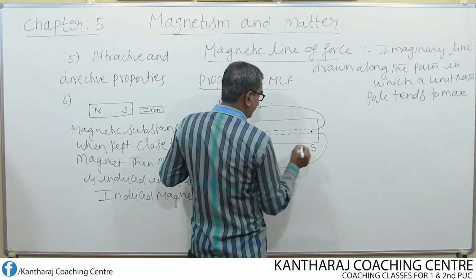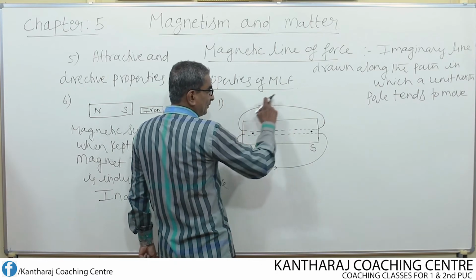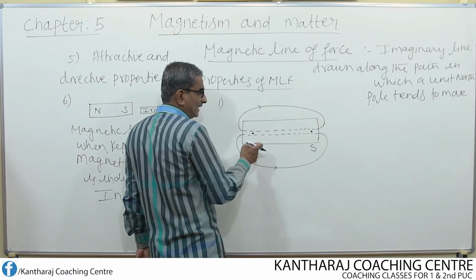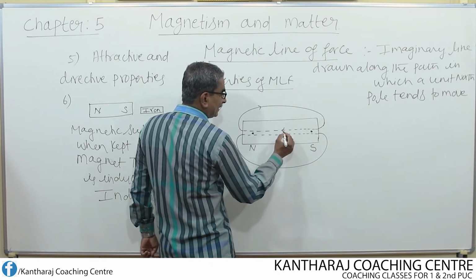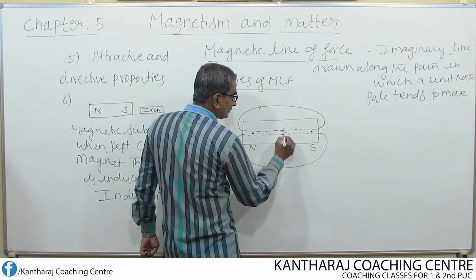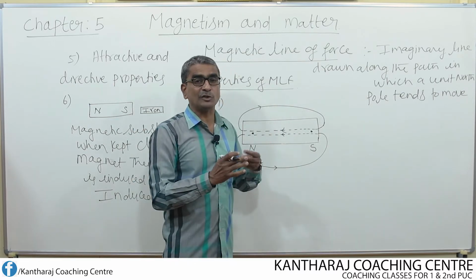So this is south pole and this is north pole. Outside, if it is from north pole to south pole, the same magnetic line will continue from south pole to north pole inside the magnet. That means the magnetic line of force forms a closed loop.